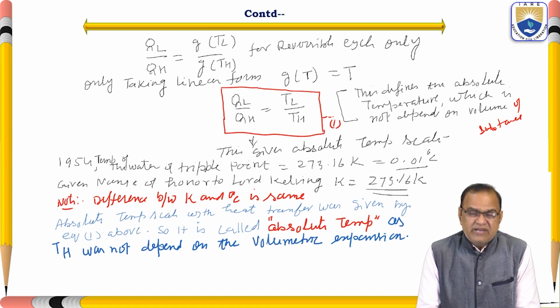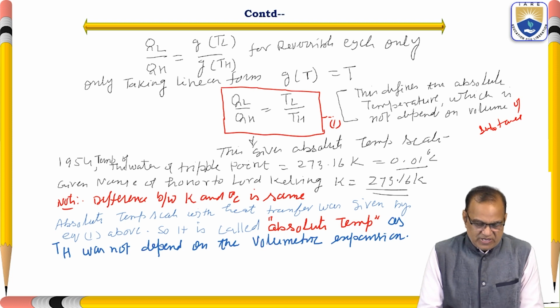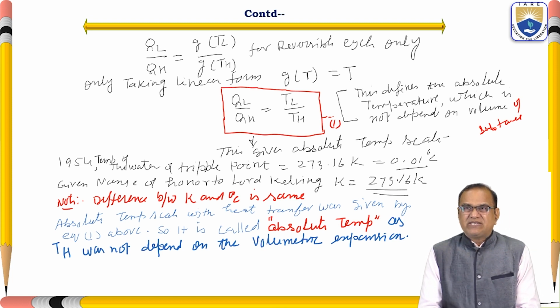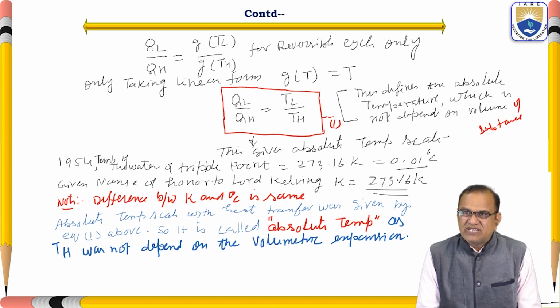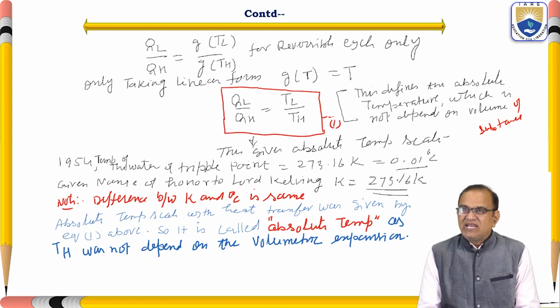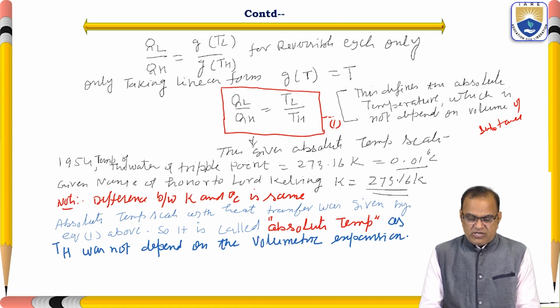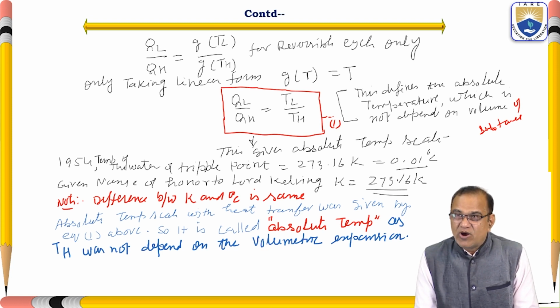In 1954, the temperature of the water at the triple point was found to be 273.16 Kelvin. This is 0.01 degree centigrade. The name was given in honor of Lord Kelvin, that is K is equal to 273.16.